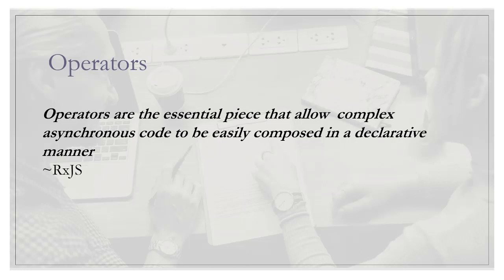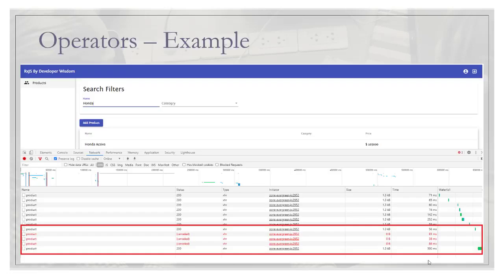Now, let's try to understand this with a very basic example. Just think about a scenario where you have a single page application with an API and an Angular application setup, and you want to implement a search functionality where search will be triggered using a text box. The first requirement is that you want to wait for the user to finish his typing before you make an HTTP call.